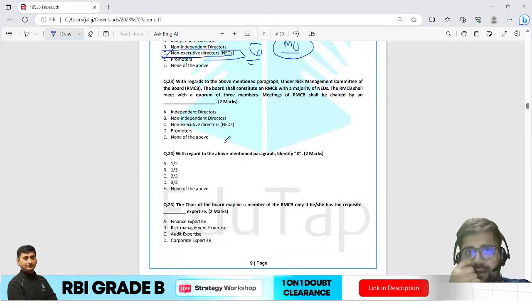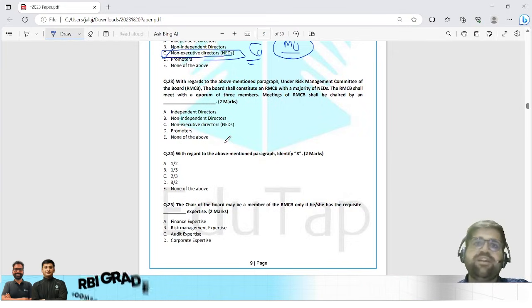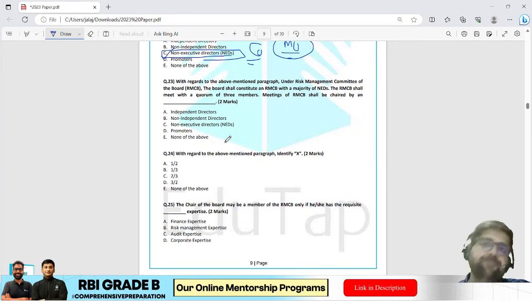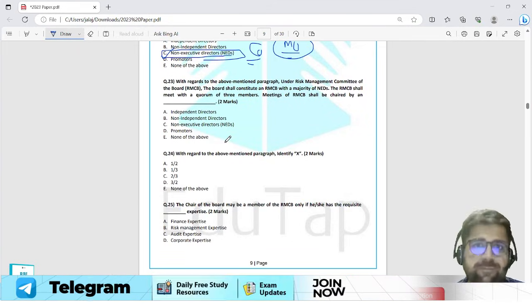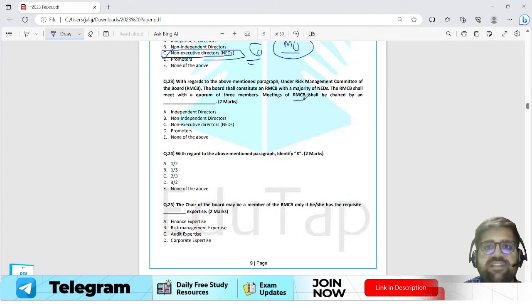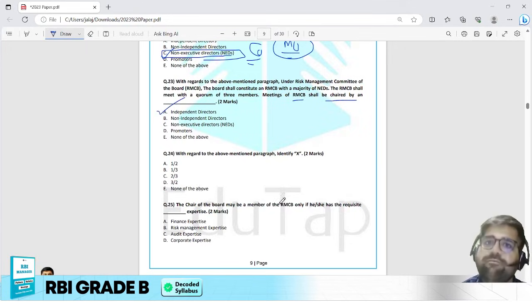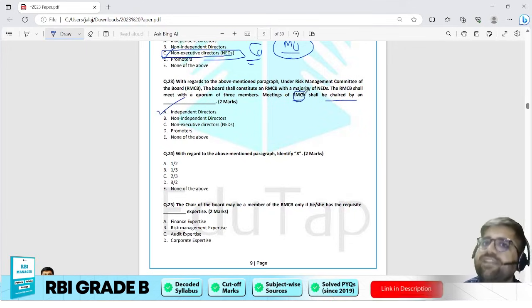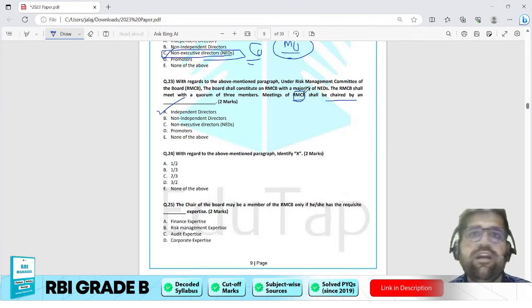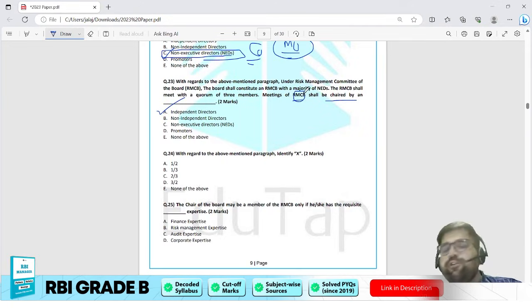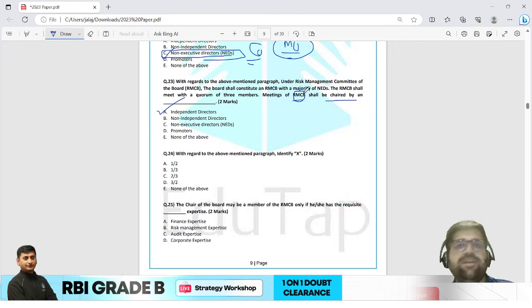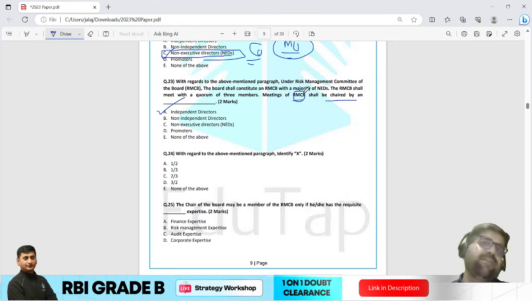Question 23. With regards to the above mentioned passage, under the risk management committee of the board, the board shall constitute a risk management committee with a majority of NEDs. The risk management committee shall meet with a quorum of 3 members. The meetings of the risk management committee shall be chaired by an independent director. Again, if you know something about the risk management committee, then only you can attempt this question. If you don't know anything about risk management, then you have to move ahead and skip this question.